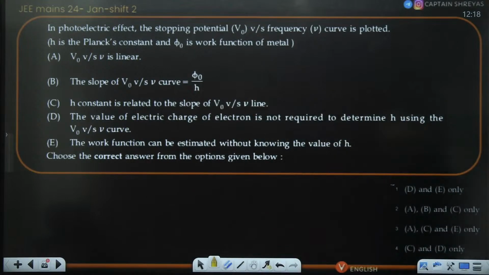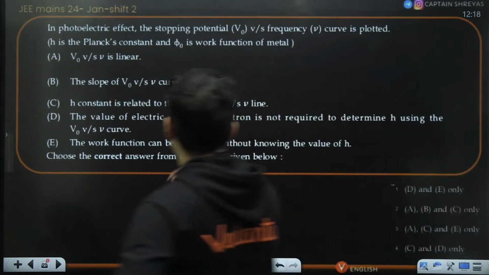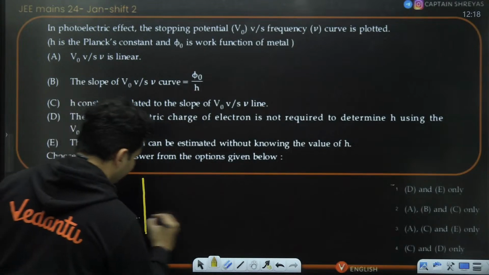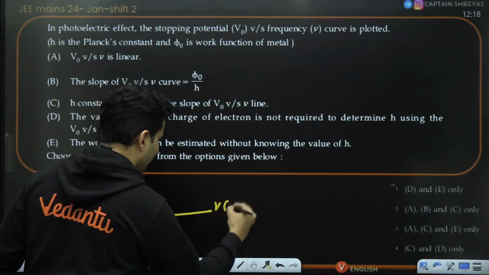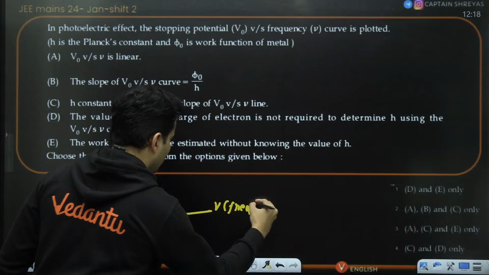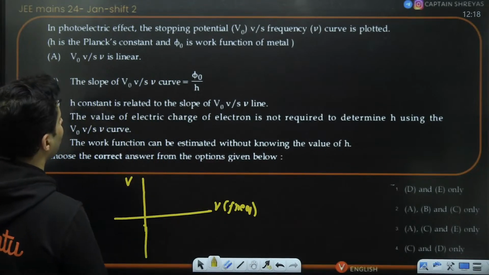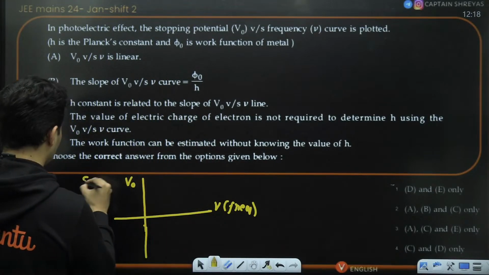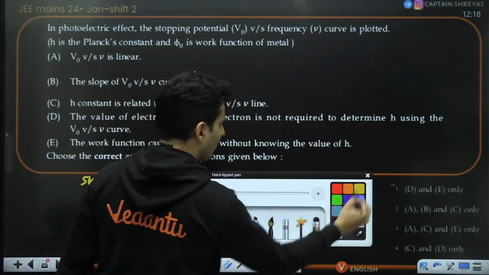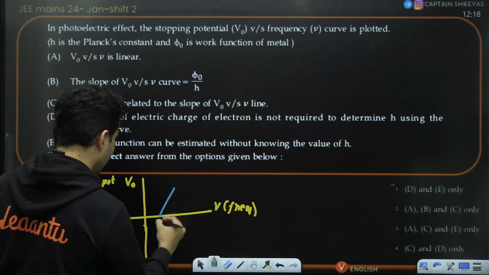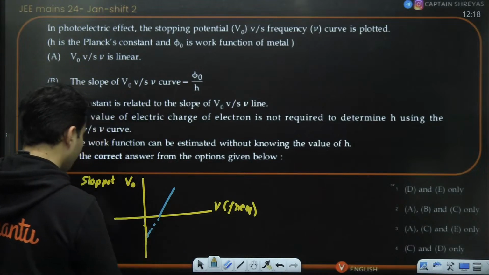First of all, in the photoelectric effect, if you draw the graph of stopping potential versus frequency, it looks something like this and it intersects over here.